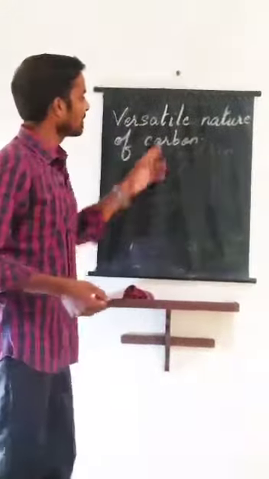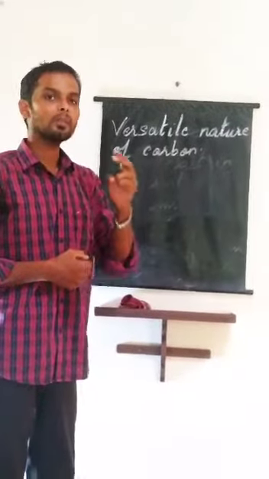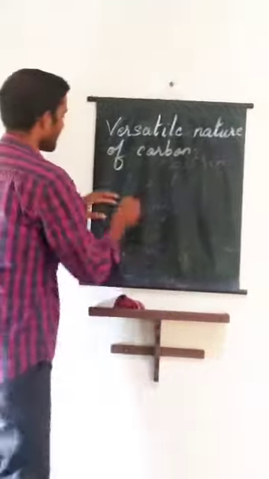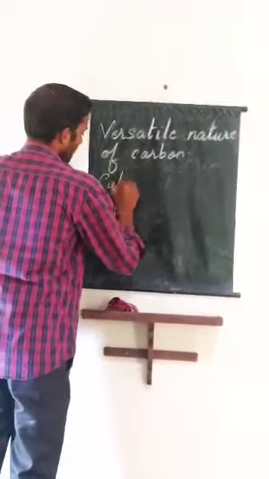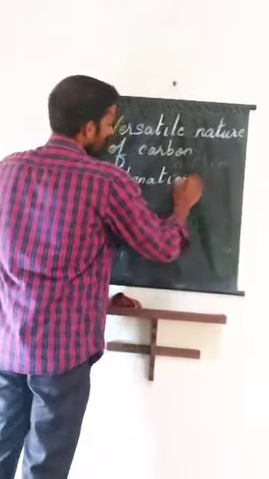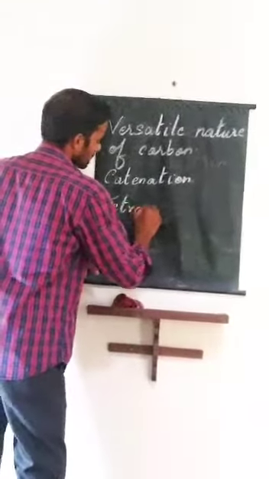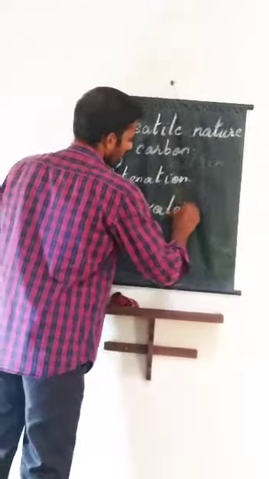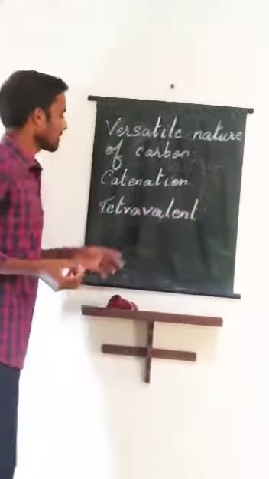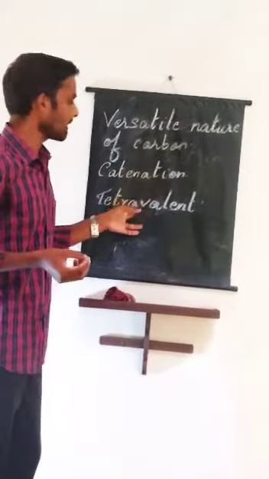So, carbon will have 2 natures. One is catenation, and another one is tetravalency. What are the characteristics of the nature of carbon? They will have catenation and another one is